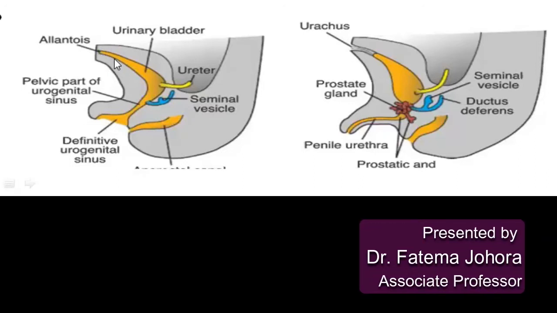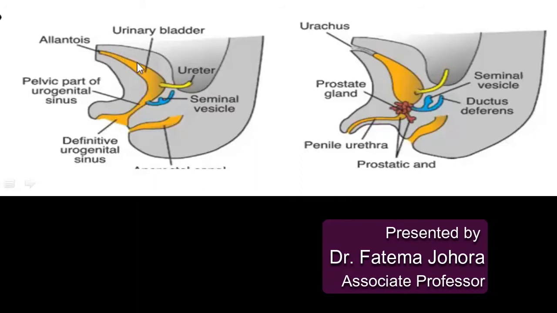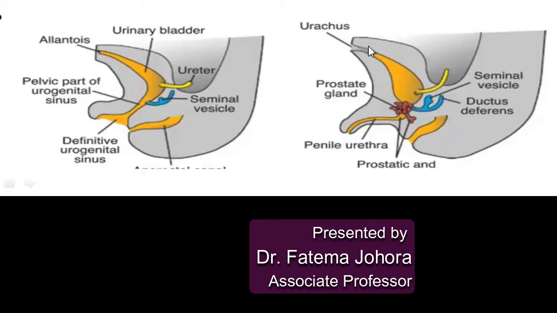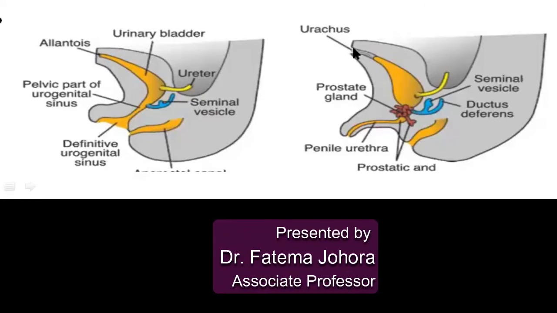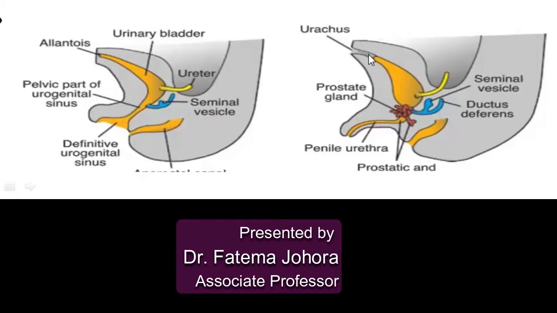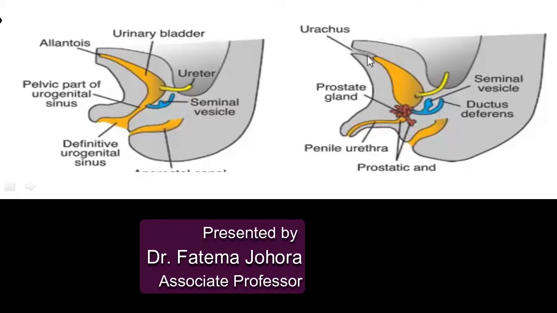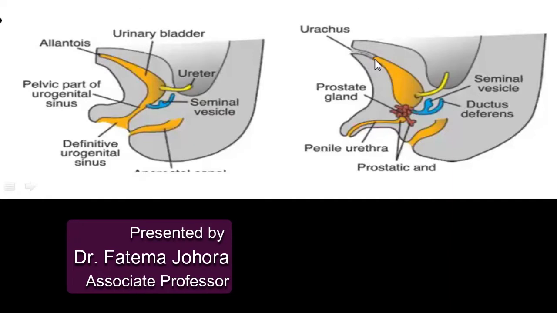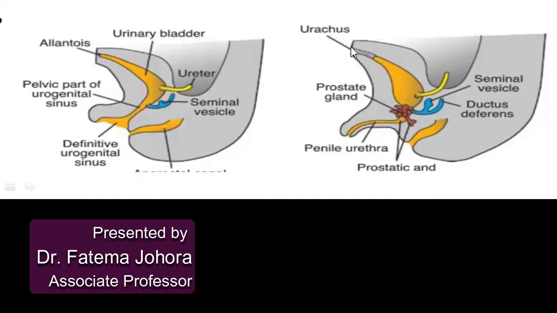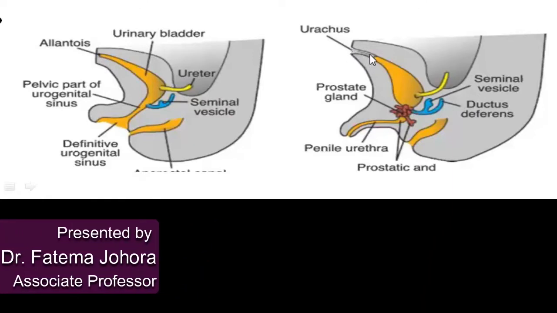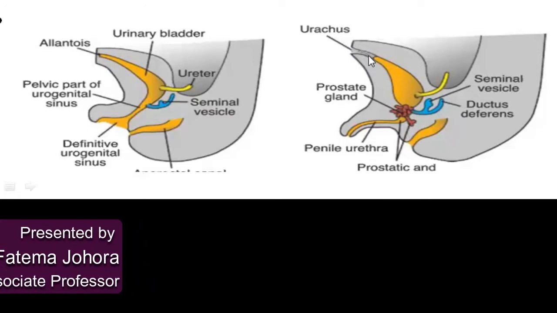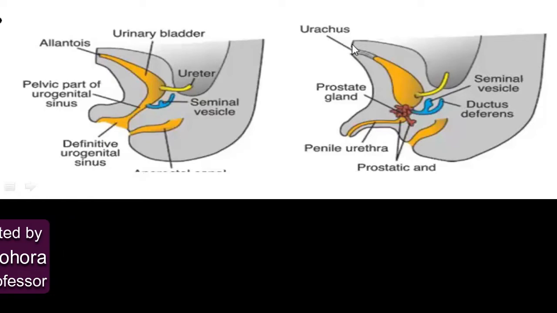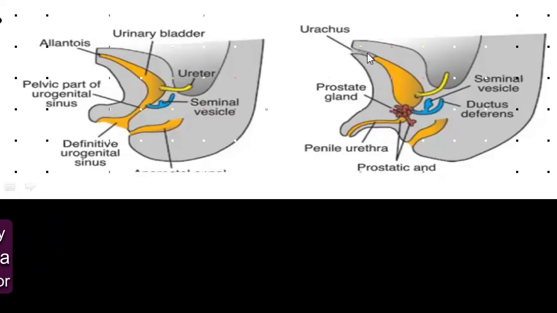fibrous cord is formed, which is known as urachus. This is urachus. This is a fibrous cord formed due to obliteration of the lumen of the allantois. So now we see that the urachus is connected with the apex of the urinary bladder and with the umbilicus. So the urachus is a connecting part between the apex of the bladder and the umbilicus. This is the fetal umbilicus and this is urachus.